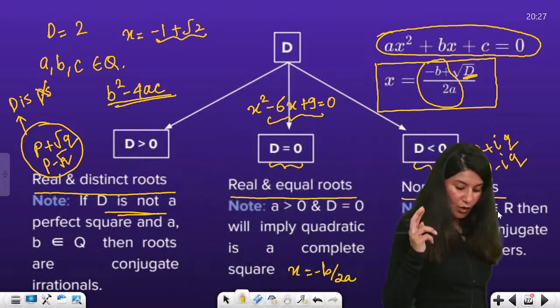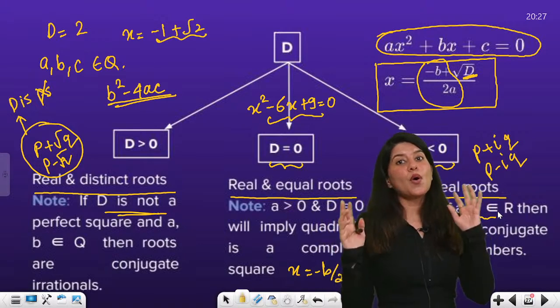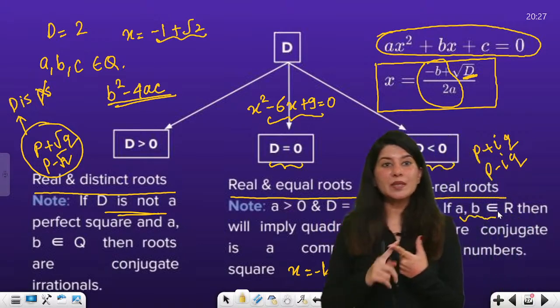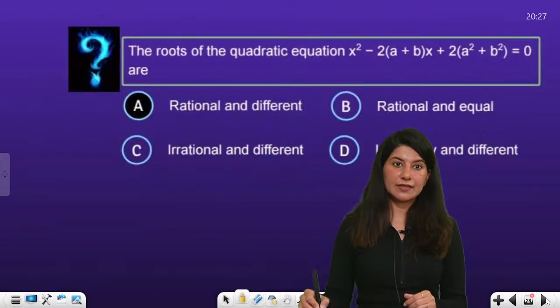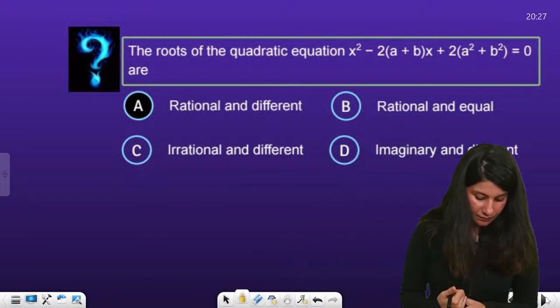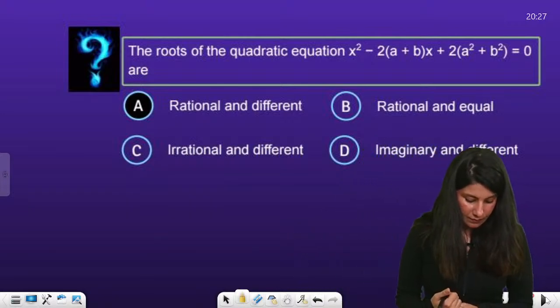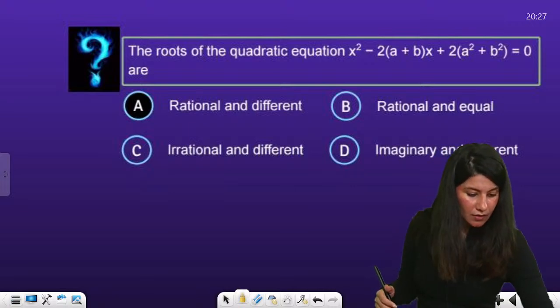Then your roots p plus iota q and p minus iota q will be conjugate complex numbers. Okay? I hope this is clear.